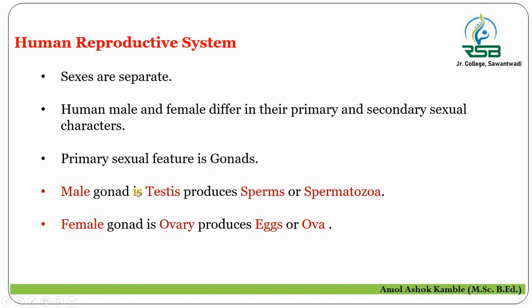So in male, the gonad is called the testis. This is the most important point: what is the primary gonad in male? The testis. And the importance of the testis is to produce sperms or spermatozoa. In male the gonad is the testis, and what does it produce? Sperm and spermatozoa. In female, the gonad is called the ovary.